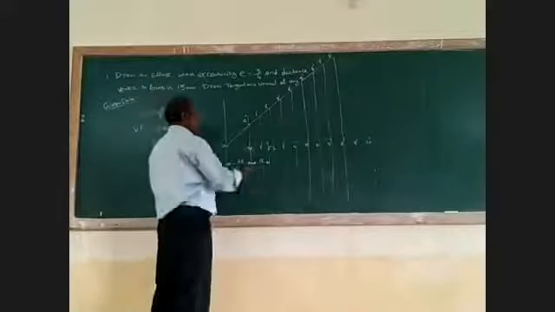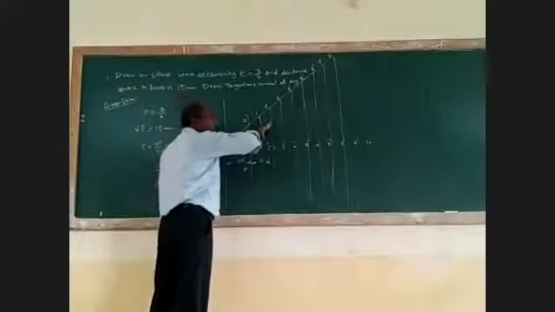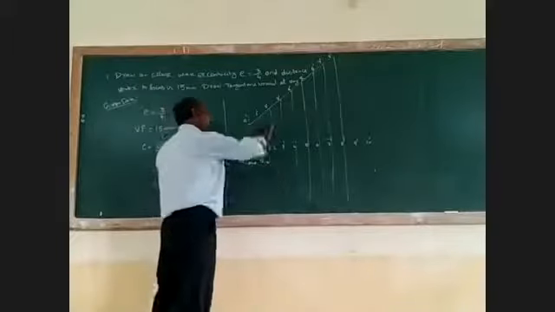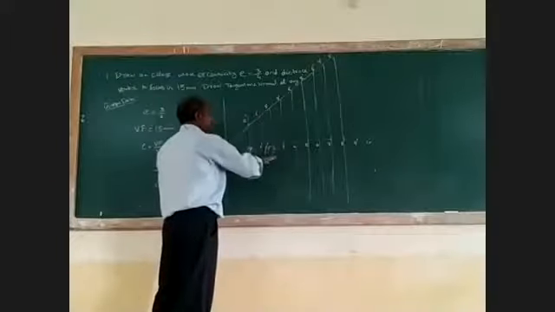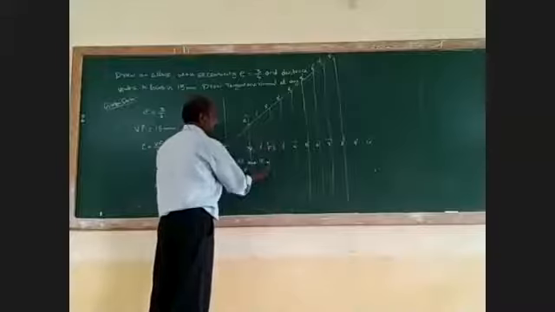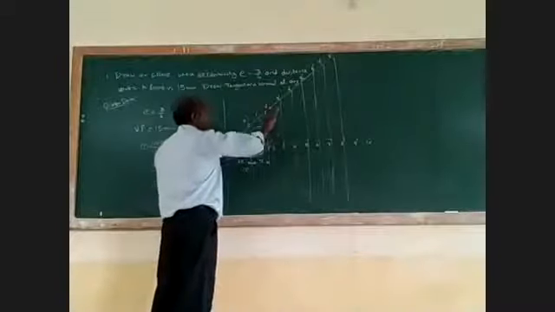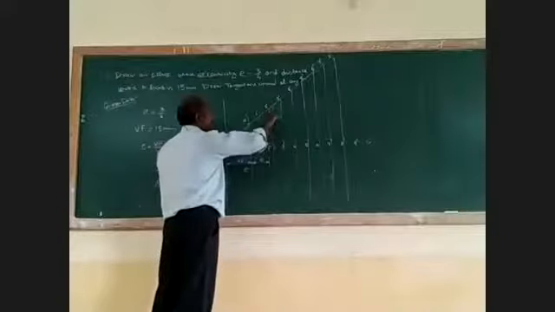Then take the same method: 1 to 1 dash as radius, F as center, cut an arc. 2 to 2 dash as radius, F as center, cut an arc.